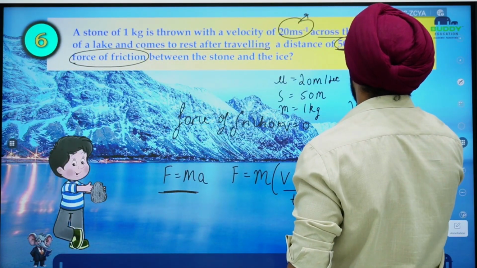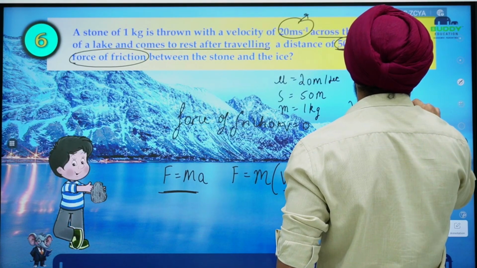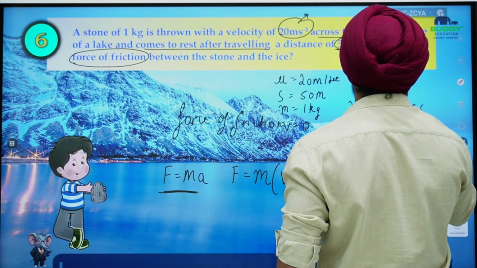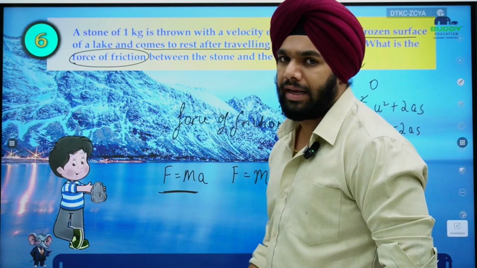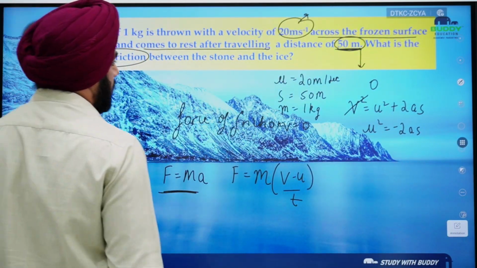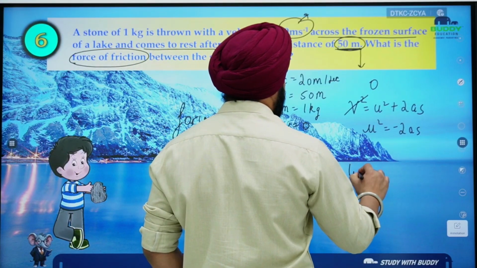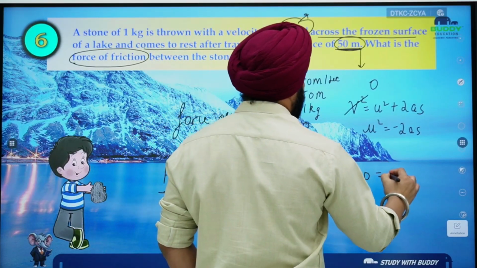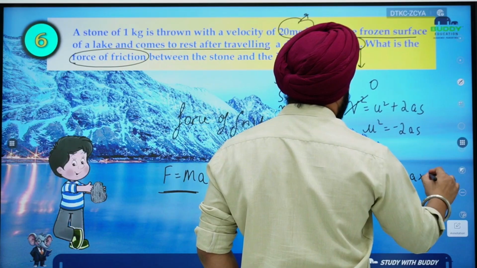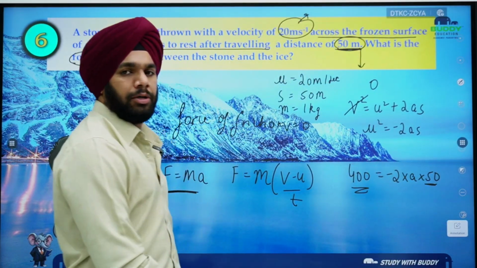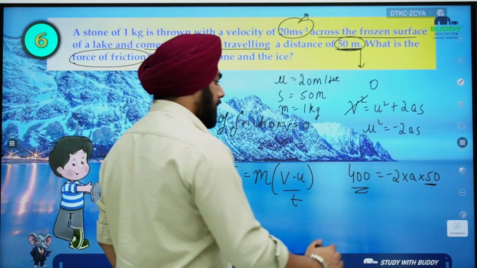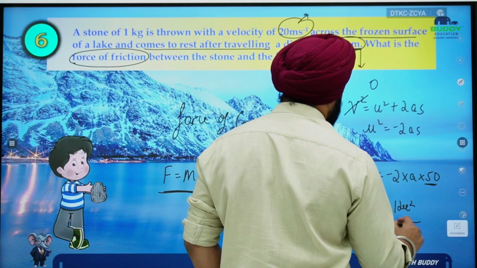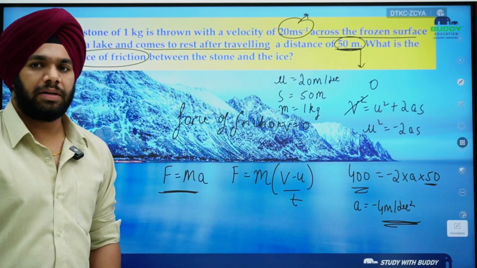Because if I use this equation, v² = u² + 2as, then final velocity is 0. So u² = -2as. So from here I can directly get the acceleration. So u was 20, so u² is 400 = -2 into acceleration into 50. Because distance travelled by the stone before coming to rest was 50 meter. Okay. So acceleration here is -4 meter per second square. Acceleration is -4 meter per second square.